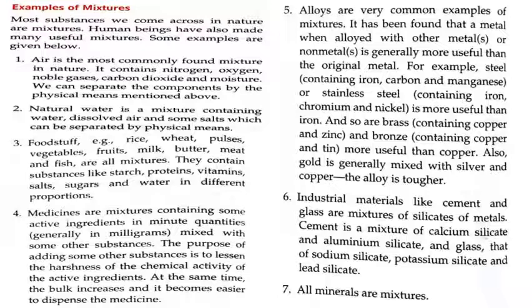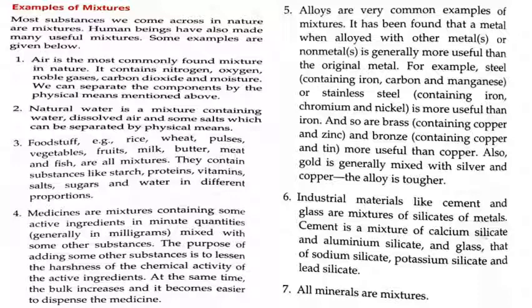Fifth point is alloys are very common examples of mixtures. It has been found that a metal, when alloyed with other metals or non-metals, is generally more useful than the original metal. For example, steel containing iron, carbon and manganese, or stainless steel containing iron, chromium and nickel is more useful than iron, and so are brass containing copper and zinc, and bronze containing copper and tin, more useful than copper.